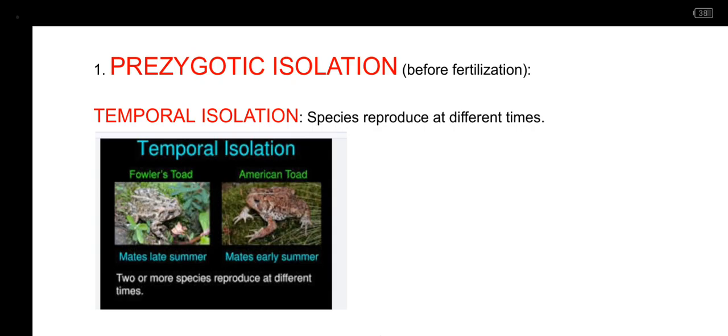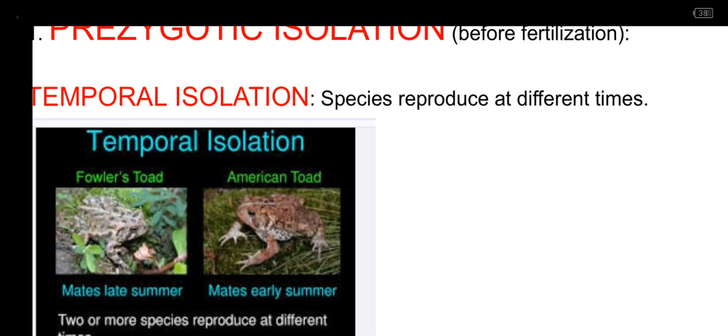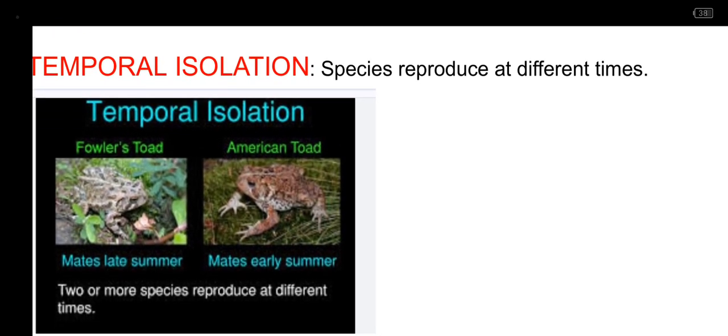So what is this? Just as the word entails, temporal isolation simply refers to a situation whereby organisms of similar species fail to mate because they meet at different times. For example, if you look at the picture here, there is the Fowler's toad and the American toad. The Fowler's toad begins to mate in late summer, while the American toad mates in early summer.